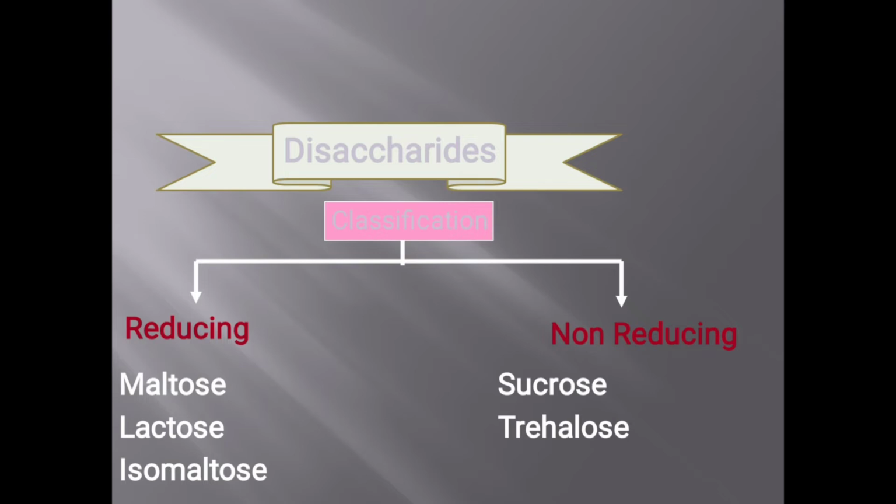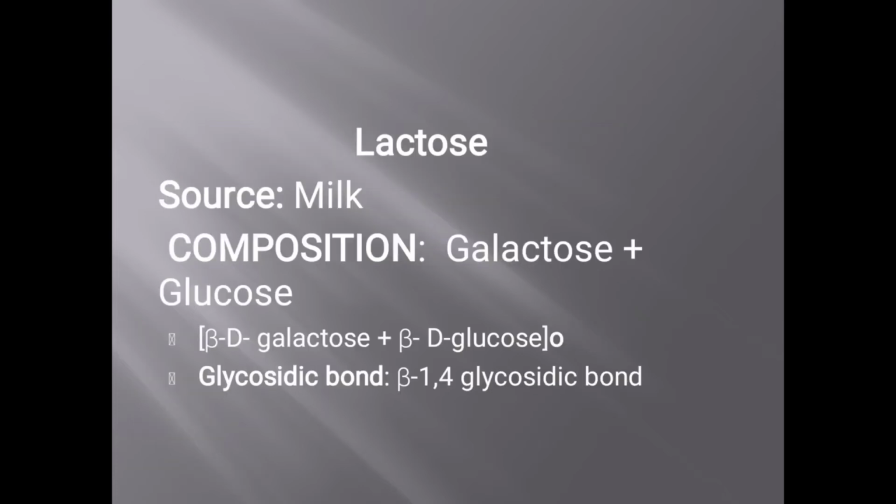So what I am going to tell is, suppose the question comes, which of the following is a non-reducing sugar, and the options given are maltose, lactose, isomaltose, or fructose, and then sucrose. You have to tick sucrose, because sucrose is non-reducing. And this question has already been asked once.